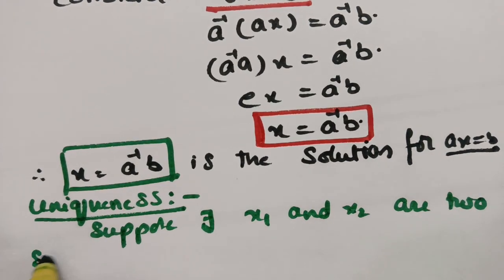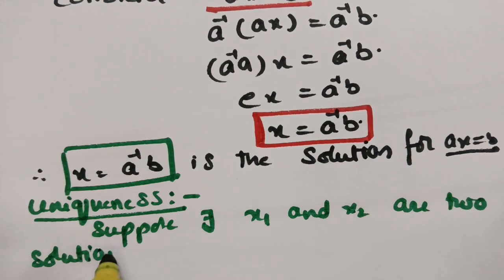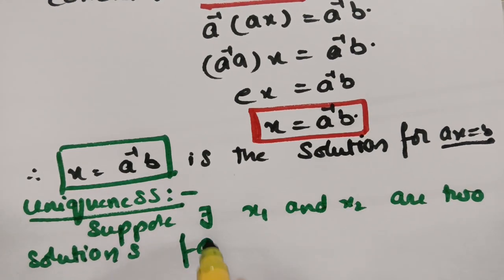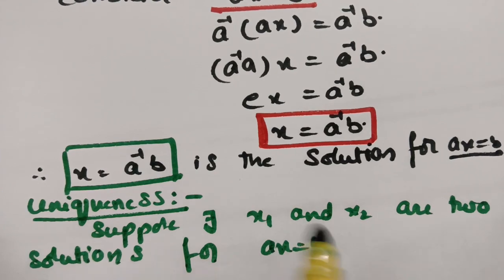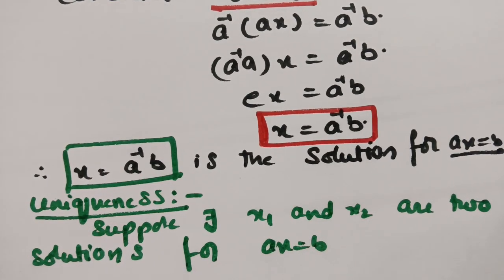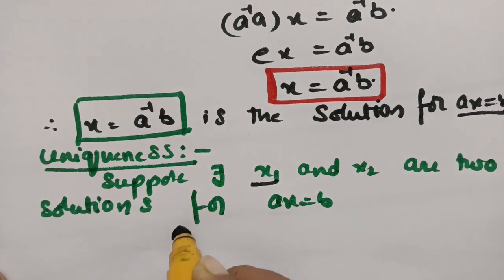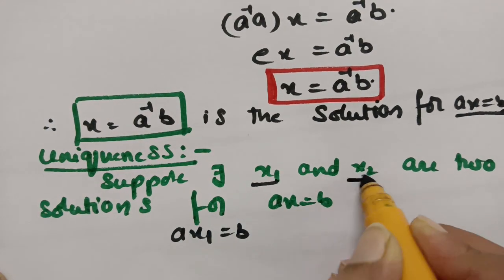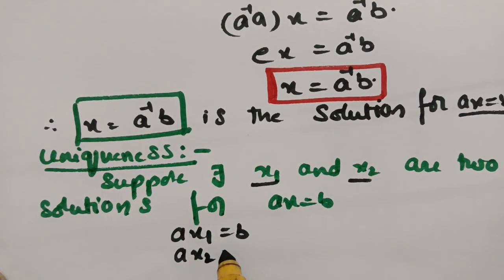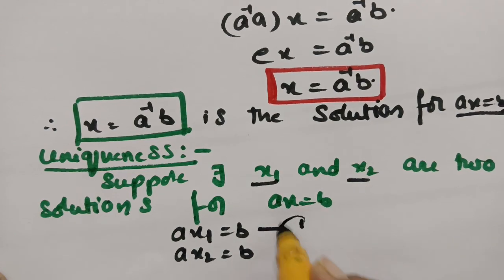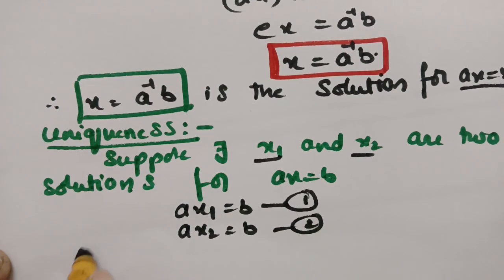If I take two solutions for the single equation ax = b, then if x1 is a solution, it should satisfy the equation, that is ax1 = b. If x2 is a solution, it should satisfy the same equation, ax2 = b. So this is 1 and this is 2.